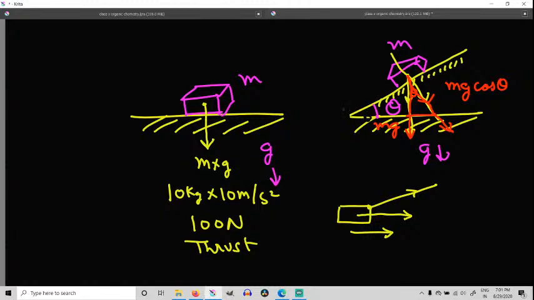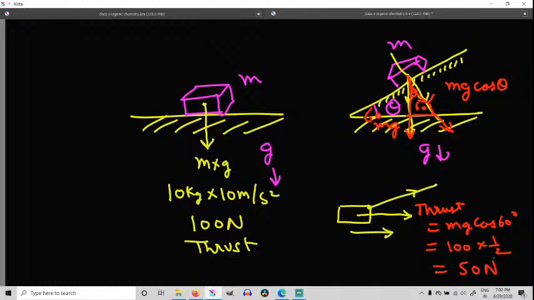Now suppose that this was inclined at an angle of 60 degrees. Then this also becomes 60, which means now my thrust is equal to mg cos 60 degree. Which means it becomes 100 into 1 by 2, which means my thrust in this case is 50 newtons.